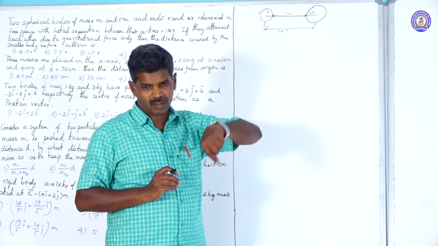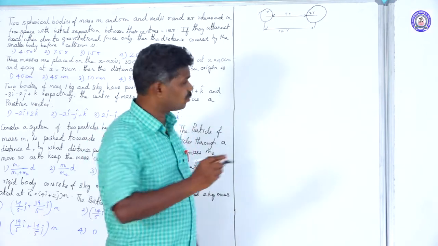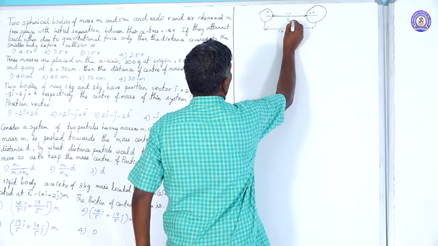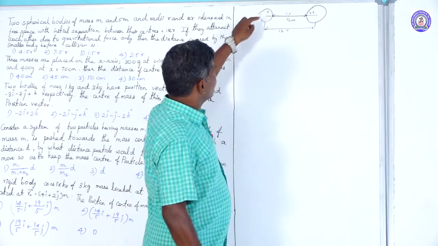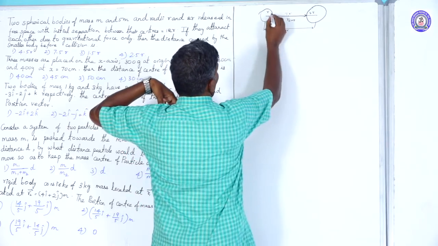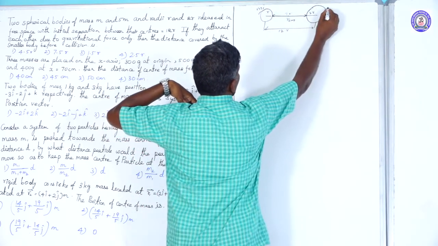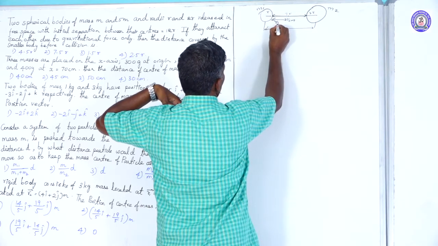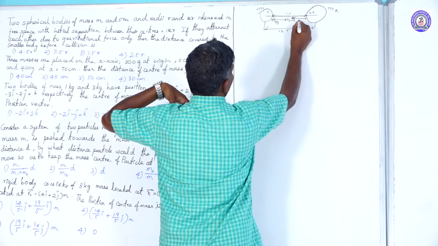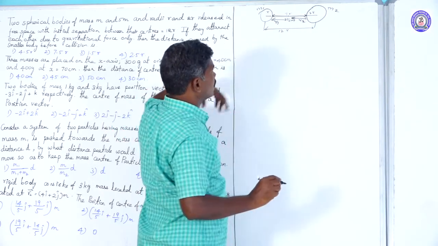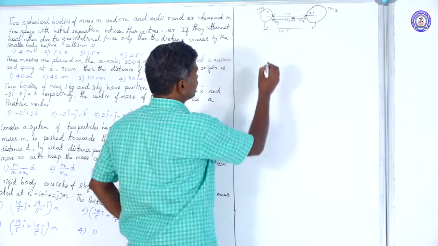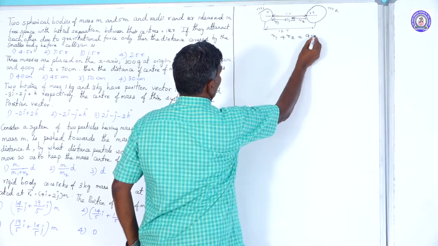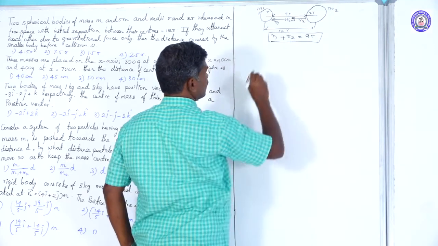where they meet at the center of mass. Let us assume this point is the center of mass, RCM. They will each move a certain distance. The first one, m1, moves distance r1, and the second one, m2, moves distance r2. The total moving distance is r1 plus r2, which equals 9r, where they meet at the center of mass.